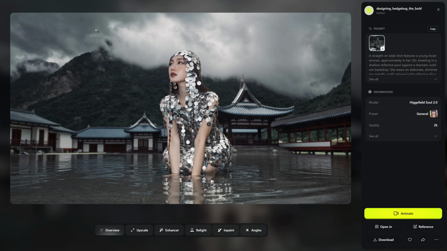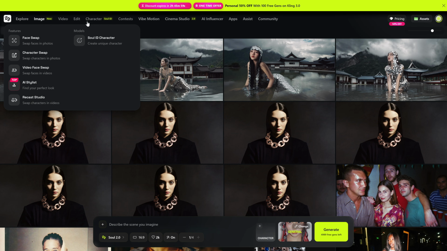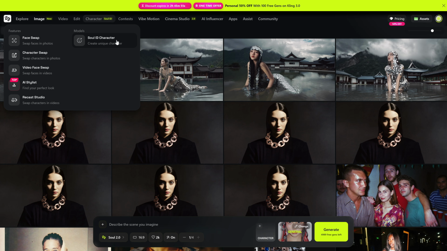Now, what if we want to use the same person over and over? What if we want our own consistent identity? This new avatar that stays us every time. That's where Soul ID comes in. This is where things get serious.